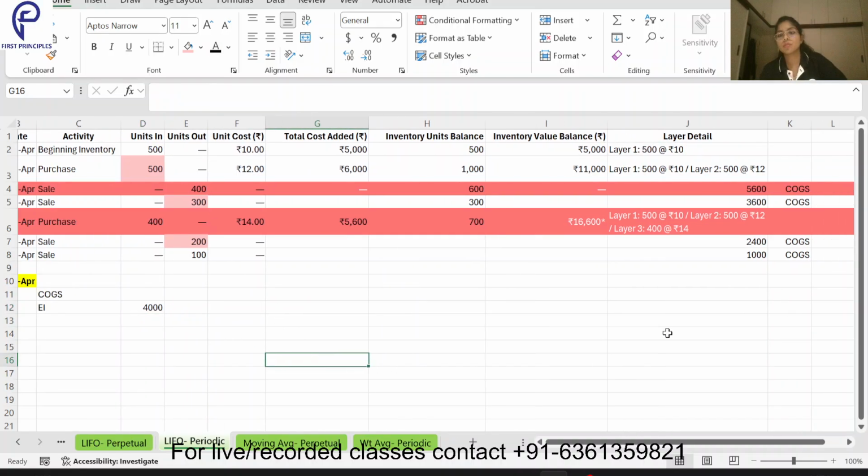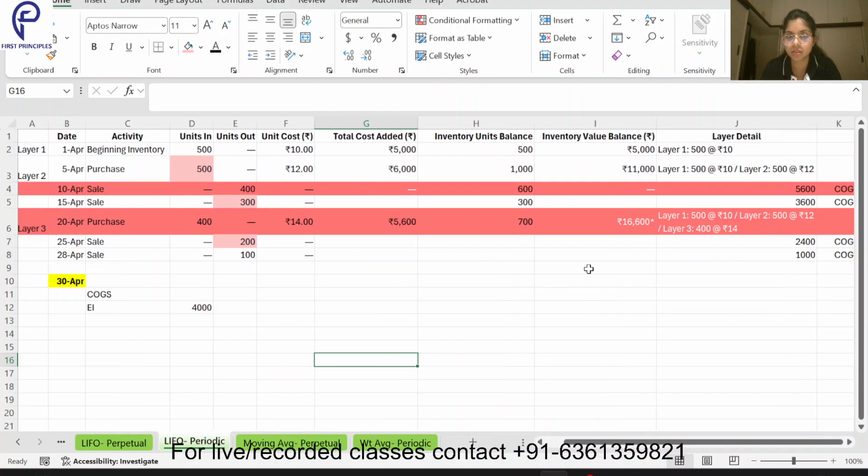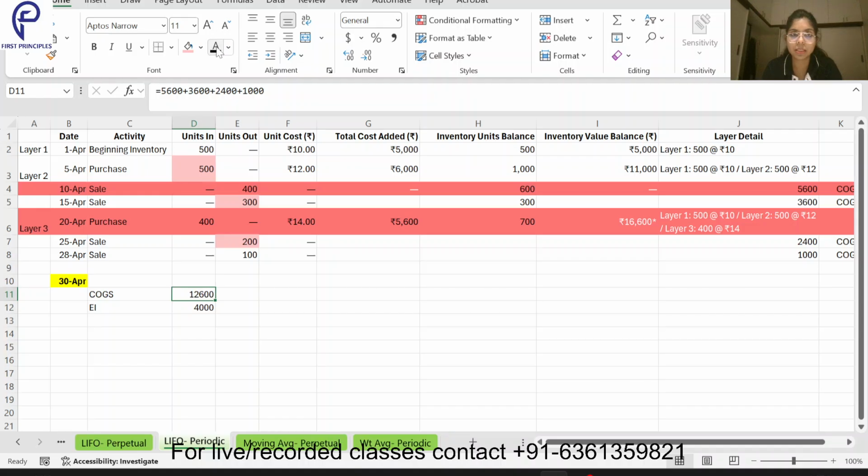If I talk about my cost of goods sold, it will be the sum total of all this: 5600 plus 3600 plus 2400 plus 1000. So this becomes my total cost of goods sold, and the total will be 16600. I hope this is clear to you guys. I know it's a bit complicated, but see just one thing. In LIFO periodic, we are standing on 30th April and then we are calculating our inventory value which we are selling off. The cost of goods sold is being calculated that way. So that's why we follow whatever is last, that I am selling off.